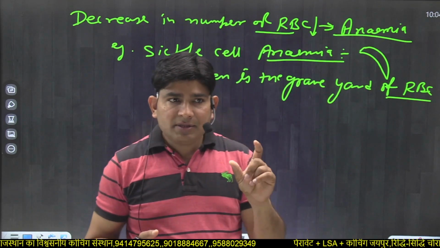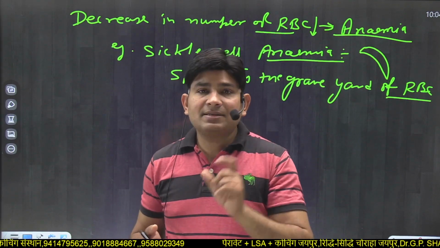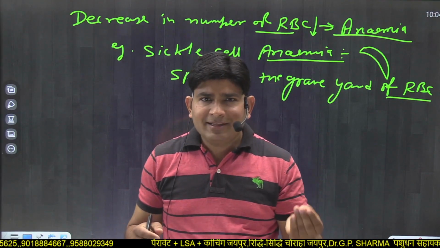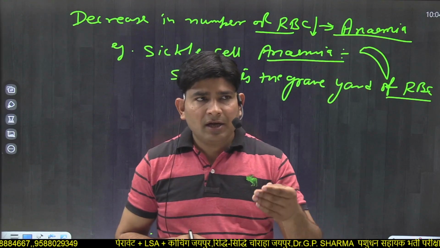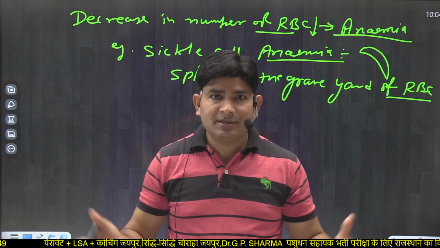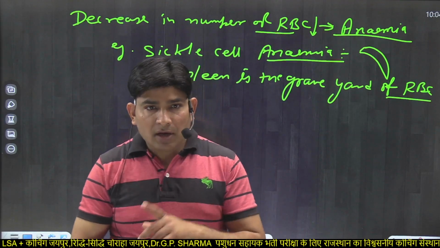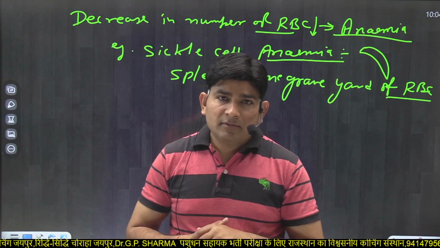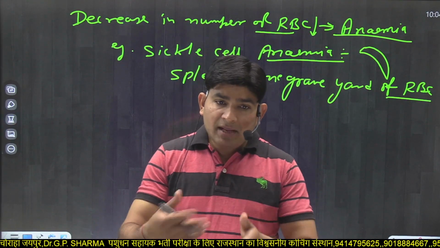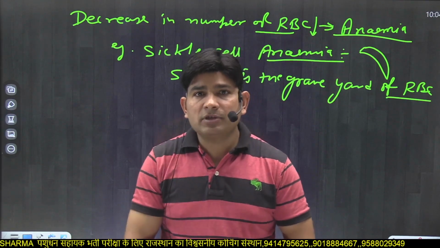If RBC is smaller than average size, like 1 micron, 2 micron, 3 micron, this type of RBC is destroyed, and this type of anemia is known as microcytic anemia. If RBC increases its size beyond normal, macrocytes form, and these RBCs are destroyed in the spleen. Anemia occurring due to destruction of this type of RBC is known as macrocytic anemia.